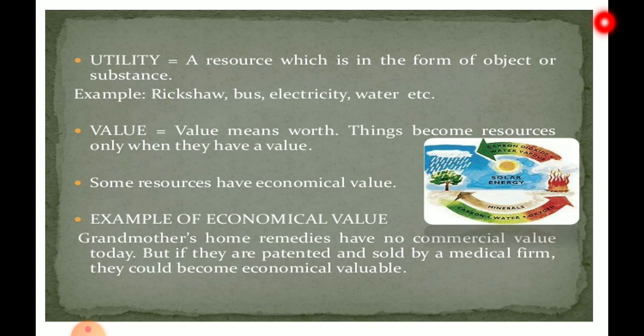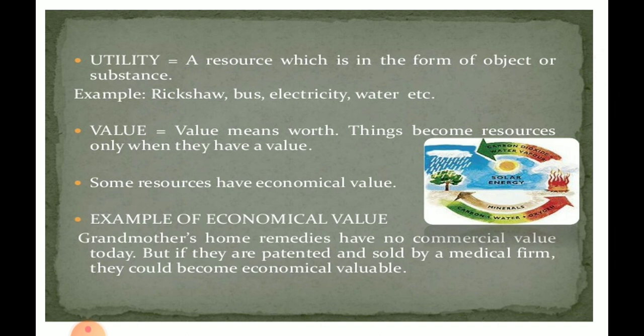Now, some resources have economic value, that means you can sell them in the market to get money, like iron ore and minerals and so many other things. There are some resources which can satisfy human needs, but you cannot sell them in the market to get money. For example, the friendship of your friends, you can't sell it in the market to get money. Even your grandmother's home remedies do not have economic value, you can't sell them in the market. However, if you patent it, that means a company buys the secret of the home remedy, makes it into a packet and sells it in the market, then it gains economic value.